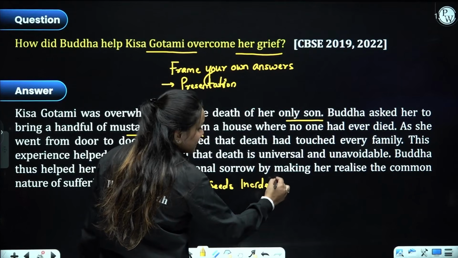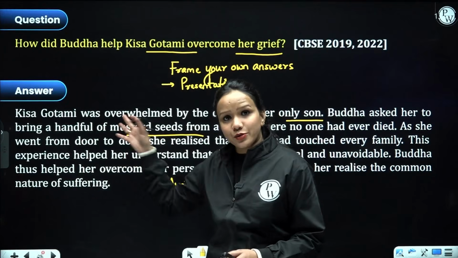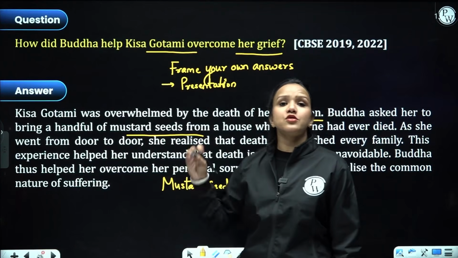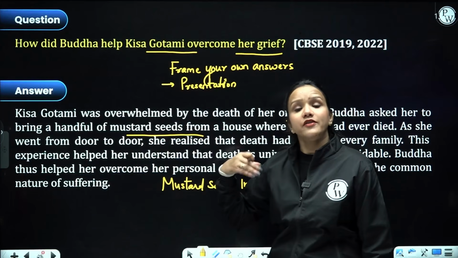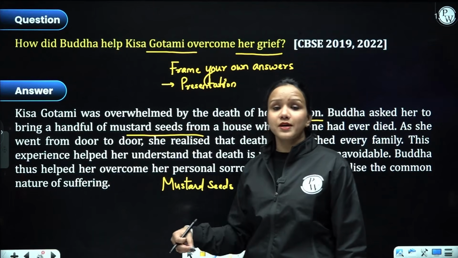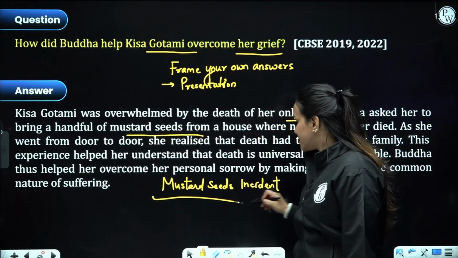Right? So be it any question that you get in your board exam related to this particular chapter, please do not forget to mention Kisa Gautami, realization, inevitability of death, transience of life, and how you are going to explain these keywords through the help of this incident only.